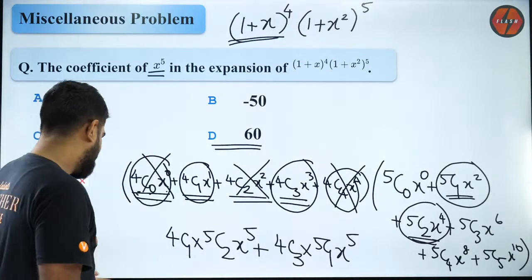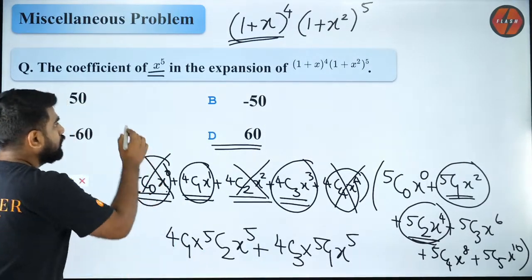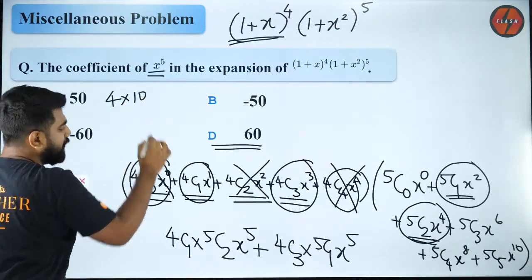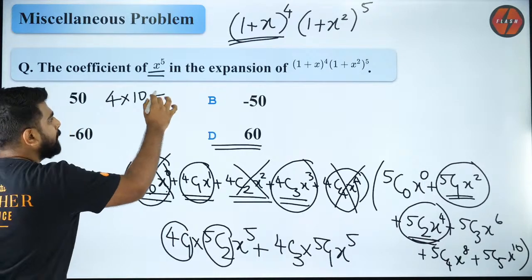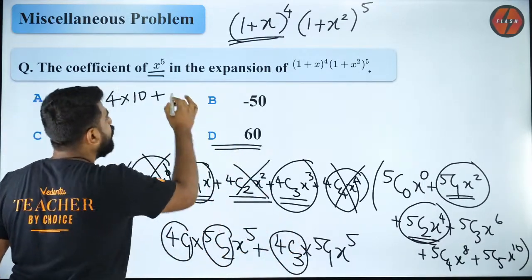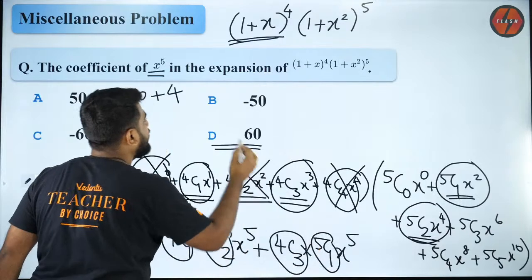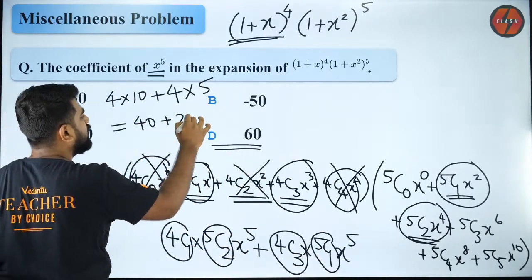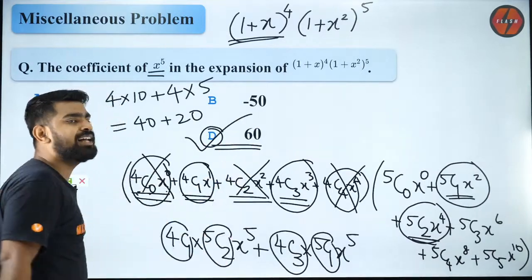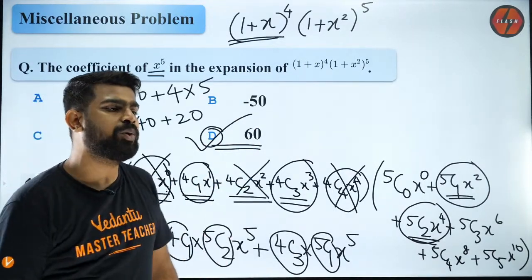Brilliant, na? So it is 4 into 10, because 5c2 is 10, guys. 4c1 is 4. Plus 4c3 is again 4, and 5c1 is again going to be 5. So that is going to be 40 plus 20, which is 60. So you guys are smart. You are all absolutely right.